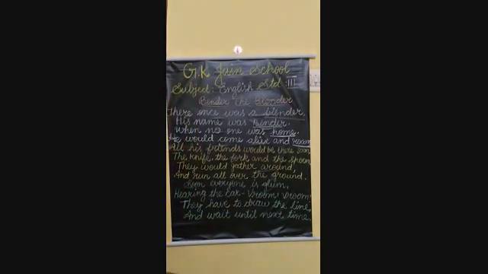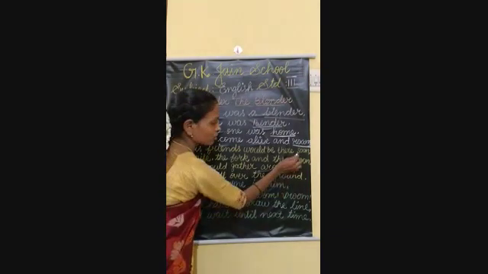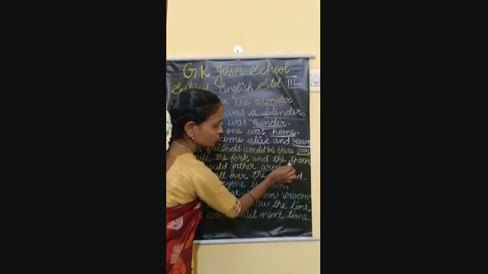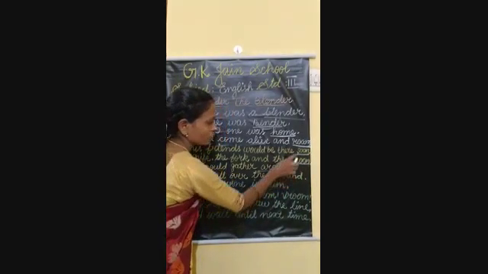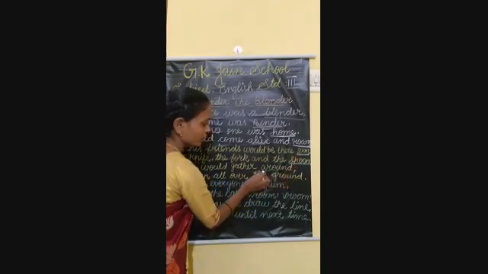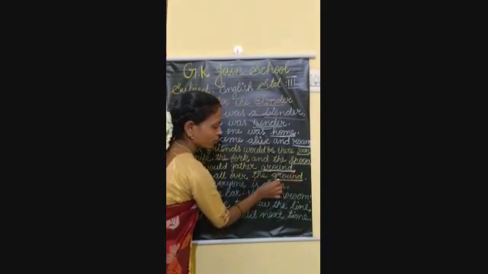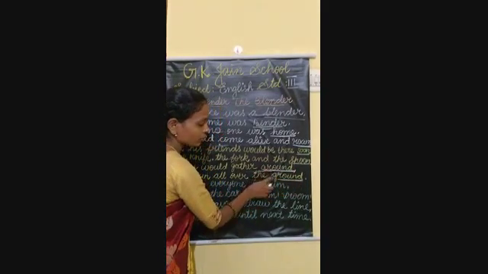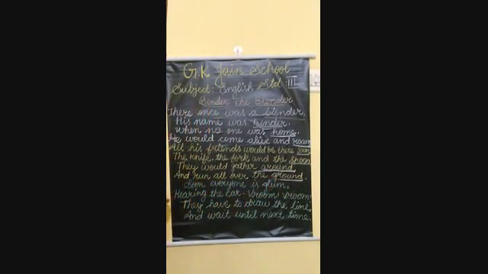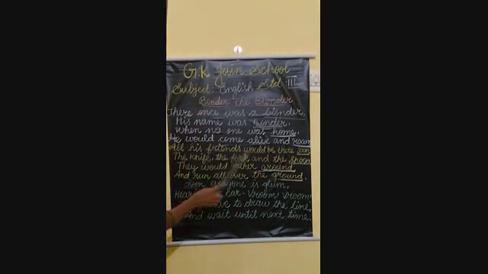What are the rhyming words here? Soon, spoon. These are the rhyming words. Around, ground. These are the rhyming words here. Say once again. All his friends would be the zoo, the knife, the